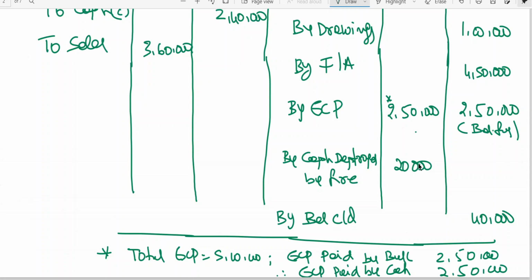So it is very important information. The reason is that in this problem, first we were able to ascertain the expenses paid through cheque. The expenses paid through cheque is the balancing figure of the bank column. Once I get the expenses paid through cheque, I'll be able to get the expenses paid through cash.